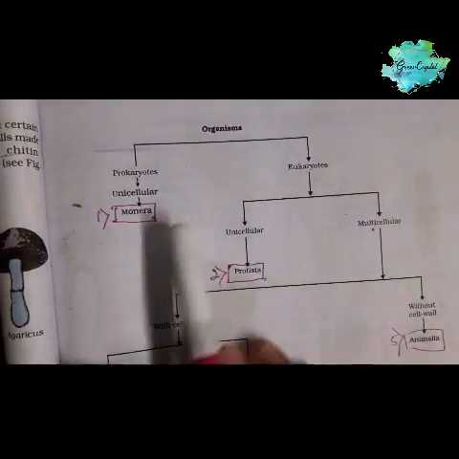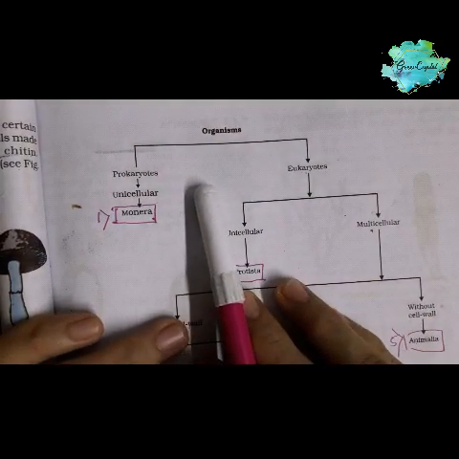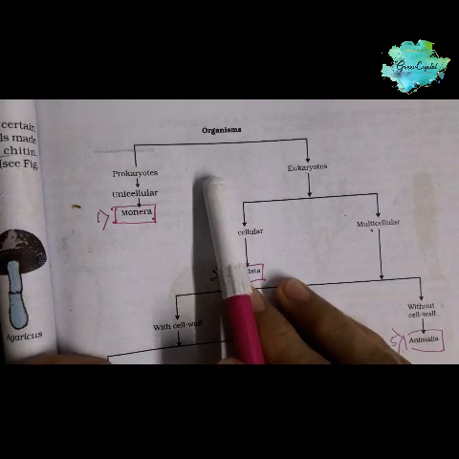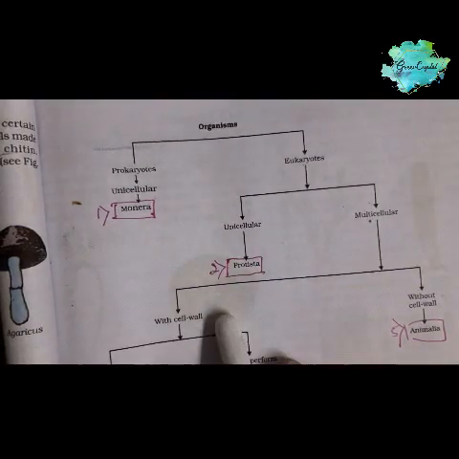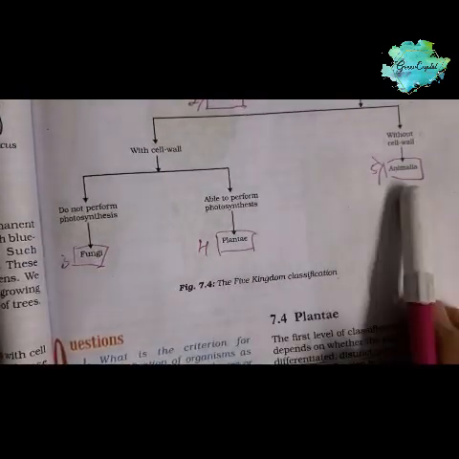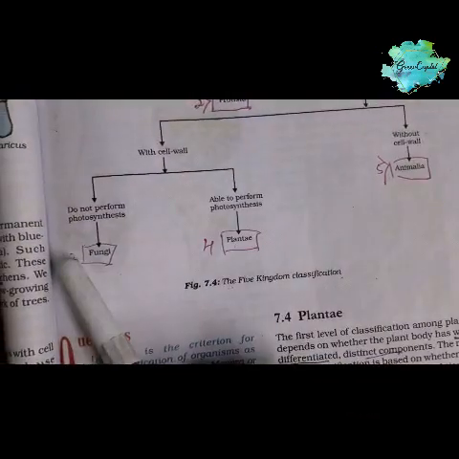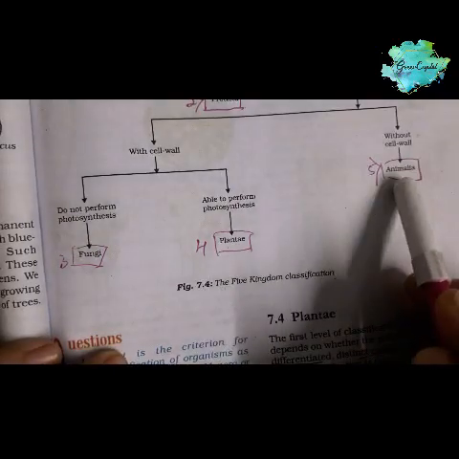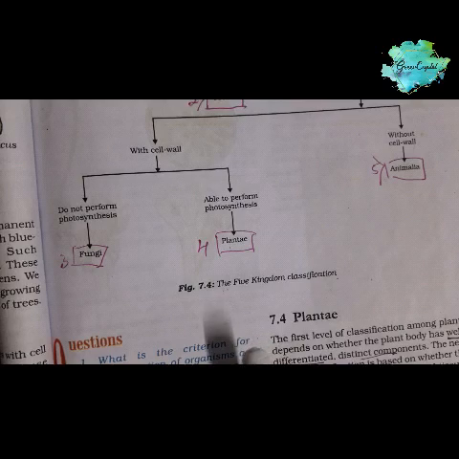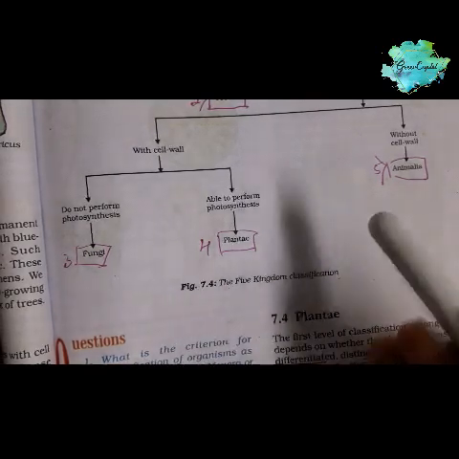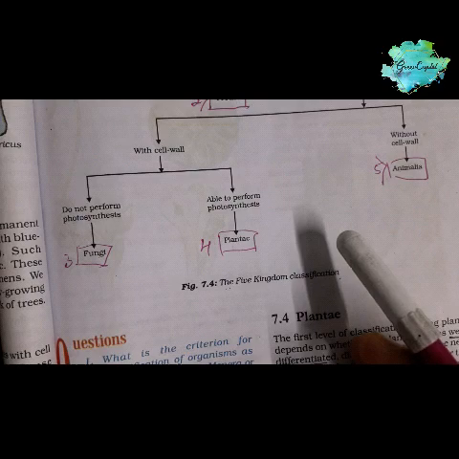This time I'm here with a further topic in the diversity of living organisms. As you all know, I have explained the classification that Whittaker proposed, that is the 5 kingdom classification: Monera, Protista, Fungi, Plantae and Animalia. I have explained about these 3. So in Plantae and Animalia we have to go into subtopics also. That's why we will go into detail.